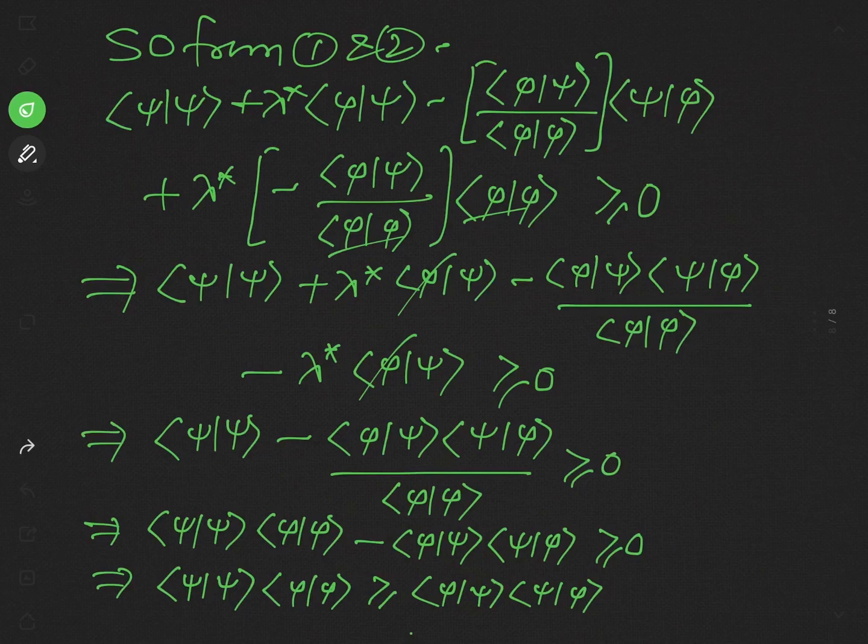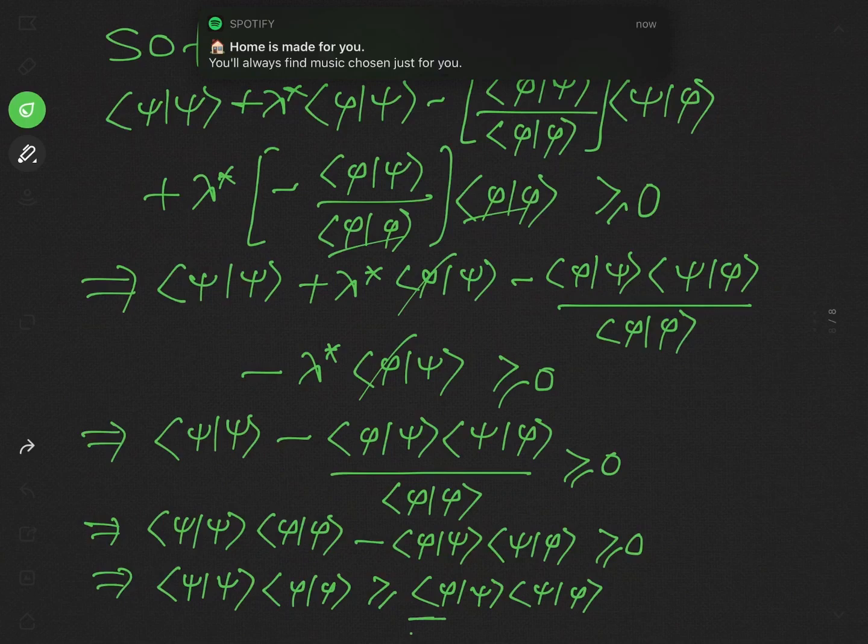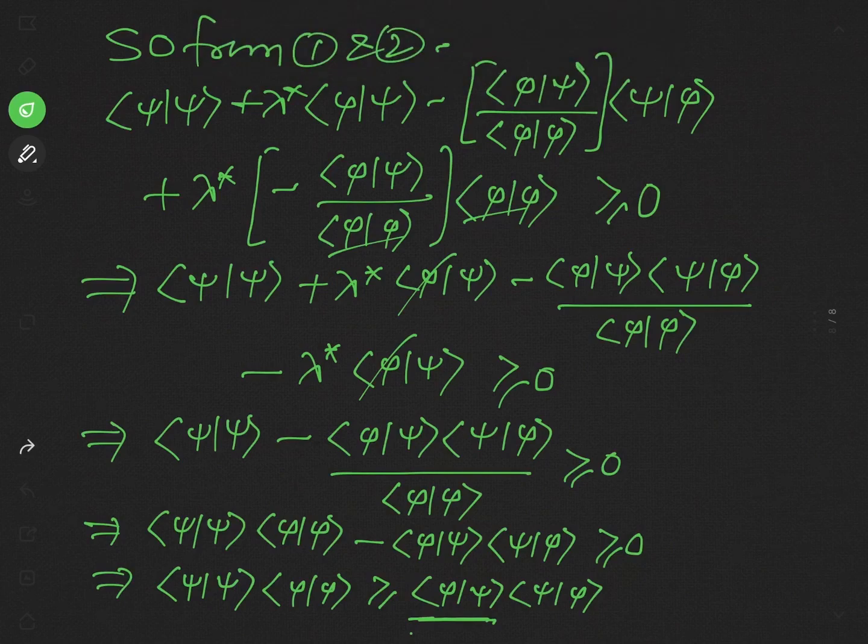Now see this product of psi with phi. When we exchange the order of the vectors, this product will be equal to its complex conjugate.